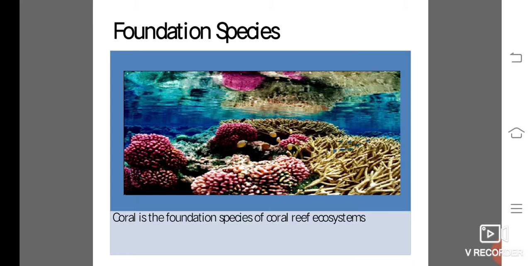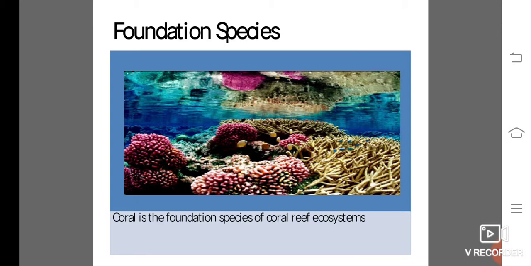Brown algae is a foundation species forming the basis of the kelp forests of the coast of California. Foundation species may physically modify the environment to produce and maintain habitats that benefit the other organisms that use them.